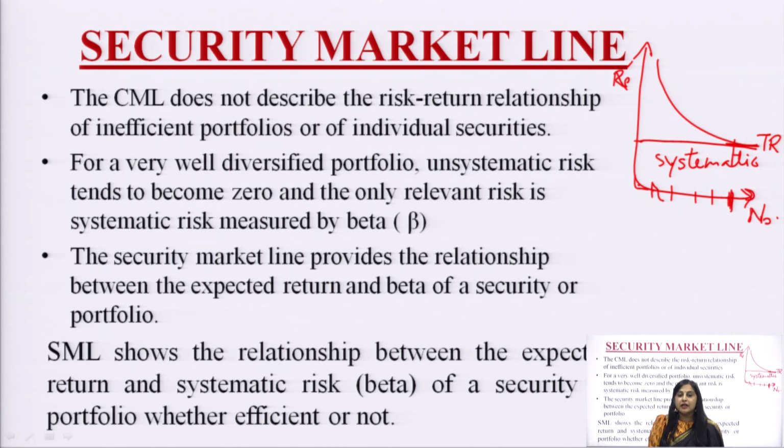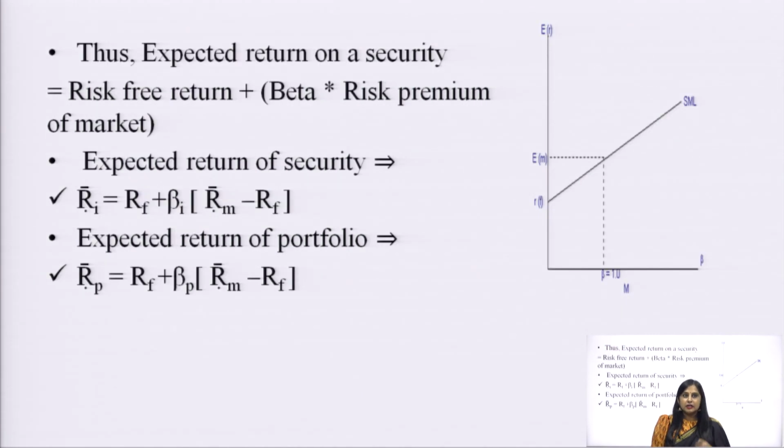That is why it was analyzed that sigma should be replaced by beta, and when we do so, the capital market line is replaced by the security market line. This security market line shows the relationship between expected return and systematic risk of a security or portfolio, whether it is efficient or not.